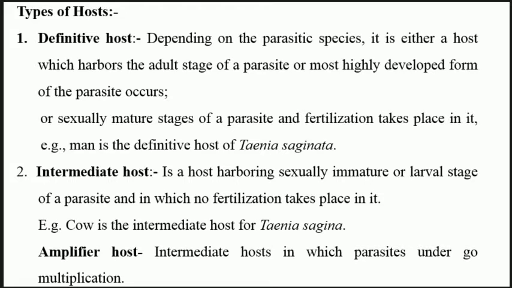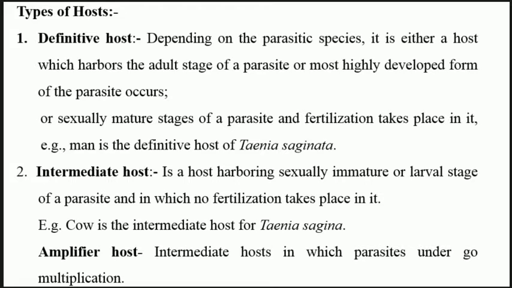Now altogether there are 6 types. In many books only 5 are given. I am adding 6. If you find more, we can add that. Here the first 2 are the most important or widely accepted hosts. First one is the definitive host, and second one is the intermediate host.